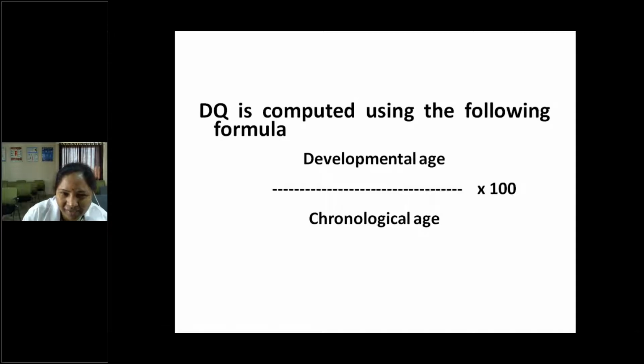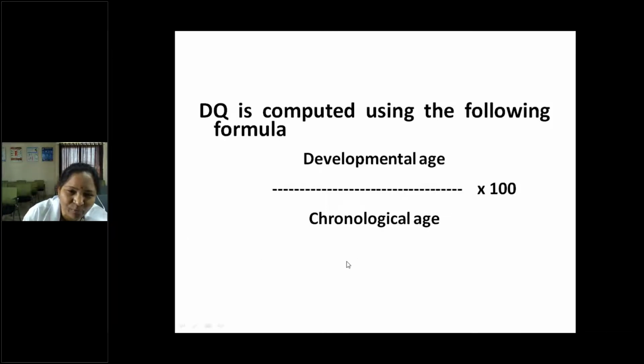Scenario: a 4-year-old child unable to sit without support. What is the developmental age, and what is the chronological age? Developmental age is less than 8 months. He is able to sit with support but can't sit without support, so he is around 6 to 8 months, maybe 7 months. Chronological age is 4 years.